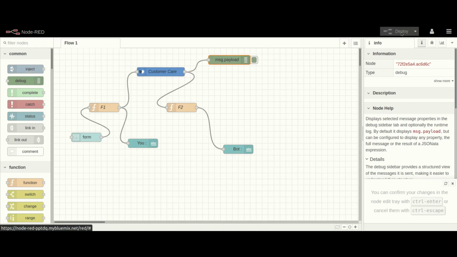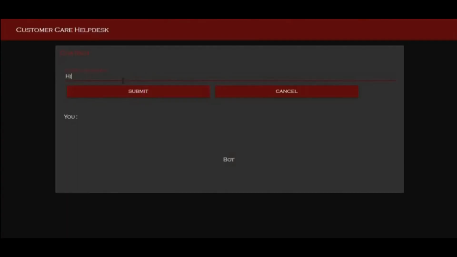I already deployed it. Let me open it in another tab. Okay, it's open. Here you can see my name, customer care help desk. Now let's suppose I enter here anything, let's say hi. It shows me hi, and the bot gives me the answer hello, good morning. Let me try another one: how to turn on heater.